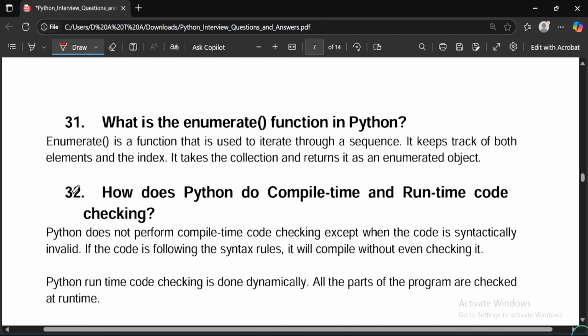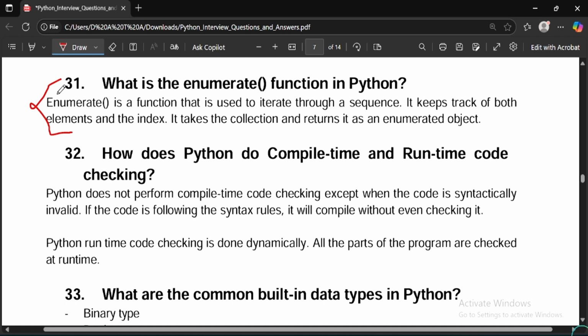What is the enumerate function in Python? So the level of the question is increasing. You can check, this is a technical question and it is important. Enumerate is a function that is used to iterate through a sequence. It keeps track of both the element and the index. It takes the collection and returns it as an enumerated object. So you have to understand the concept behind this, then you can answer the question very well.